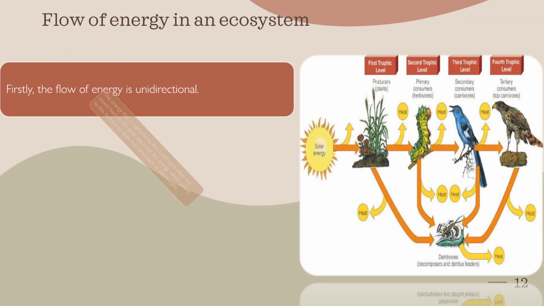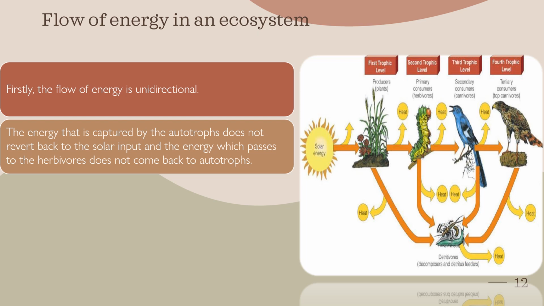Our next topic is flow of energy in an ecosystem. Firstly, the flow of energy is unidirectional. From this figure, we can see that producers get the solar energy from the sun. Its direction is unidirectional. From the producers, it won't revert back to the sun. Likewise, from the producers to primary consumers and primary consumers to secondary consumers, it's unidirectional. It won't revert back to the previous level.